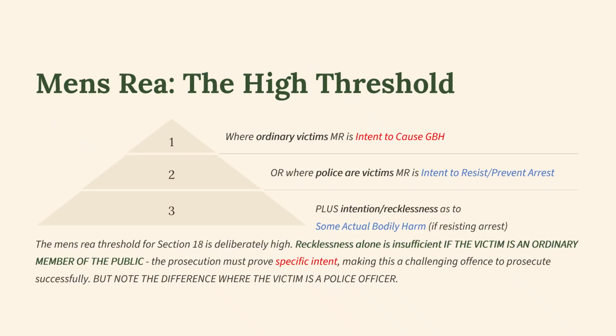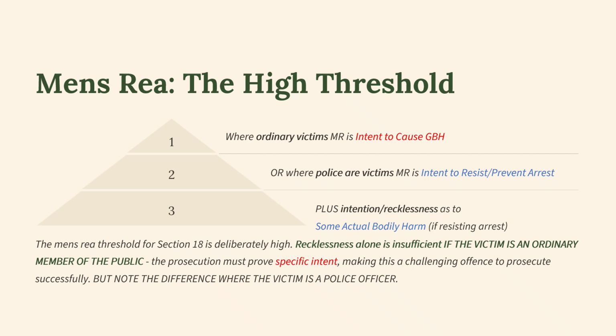Now, look at the mens rea for section 18. This is a high threshold generally, but note the difference between ordinary victims and where police officers are victims. Where it's an ordinary victim involved, the mens rea is intent to cause grievous bodily harm. Where the police are victims, there are two elements: intent to resist or prevent an arrest, plus an intention or recklessness as to some actual bodily harm if resisting arrest.